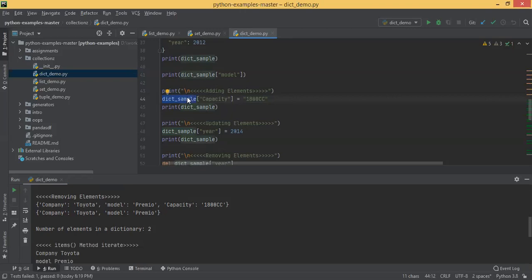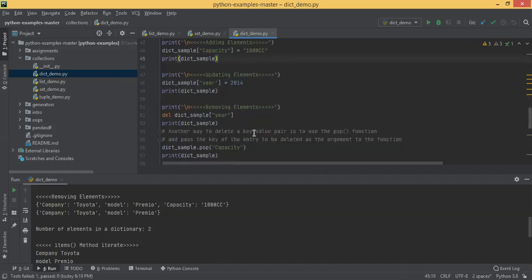How to add elements? You can mention the dictionary of that key equal to some value, like that. Again, updating a value works the same way. There is no insert, append, extend or update function. Rather, here you can directly mention the dictionary, square bracket, key equal to value. If that key exists, it will override it. If that key doesn't exist, it will simply add it. Okay, that's the whole idea here.